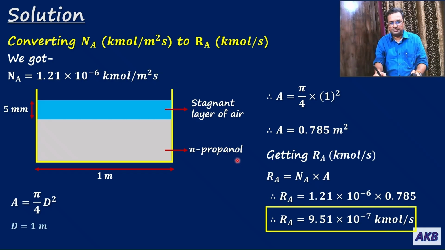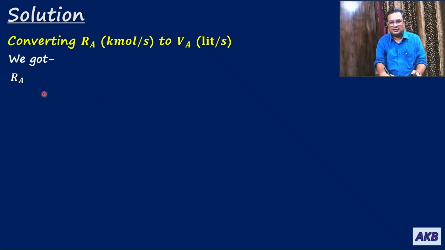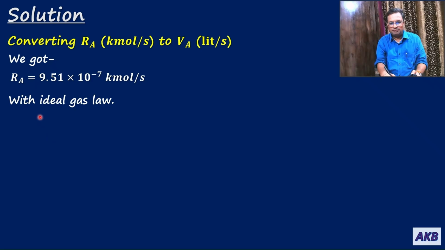Let us move ahead. Then, as I said, next we will be converting Ra, that is kilomole per second, to Va, which is liter per second. So for that we got Ra just now, 9.51 into 10 to the power minus 7 kilomole per second. Now we will assume that N-propanol behaves ideally, so we can use the ideal gas law.